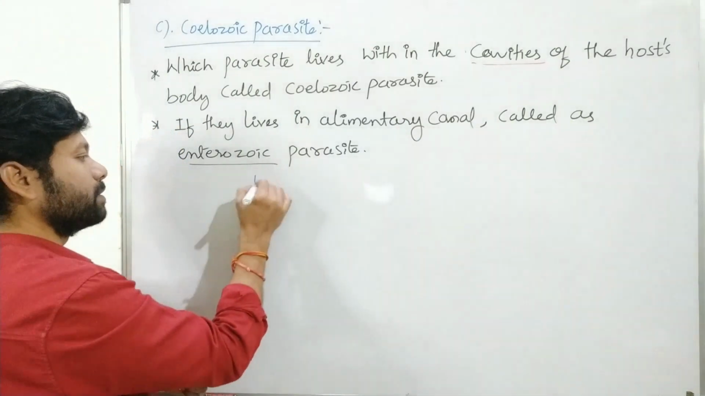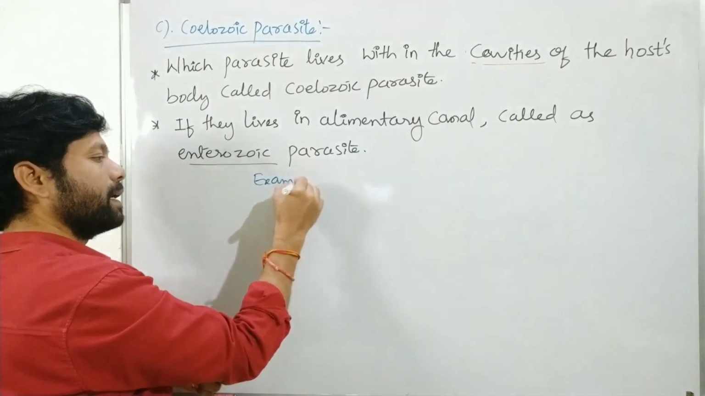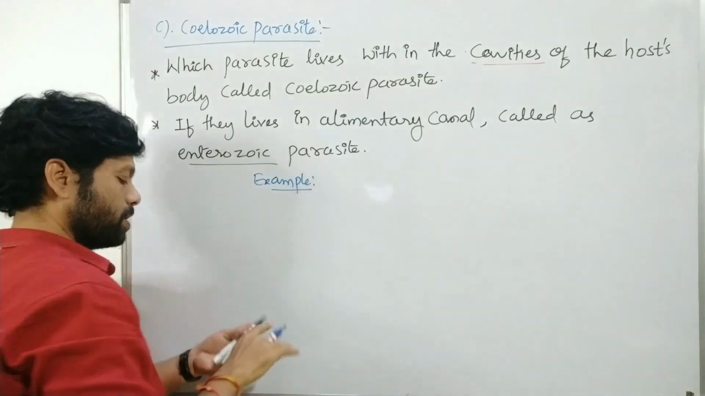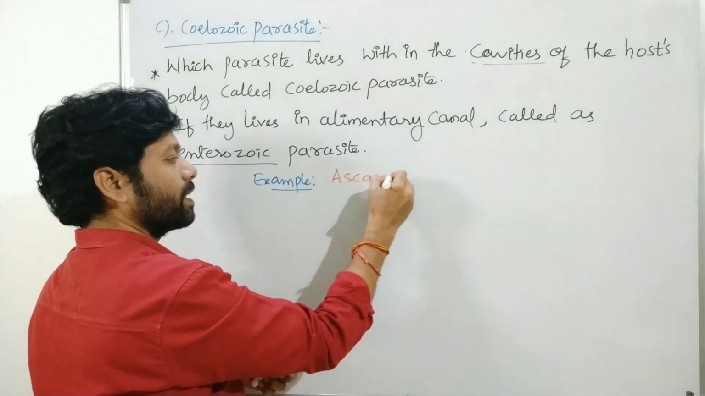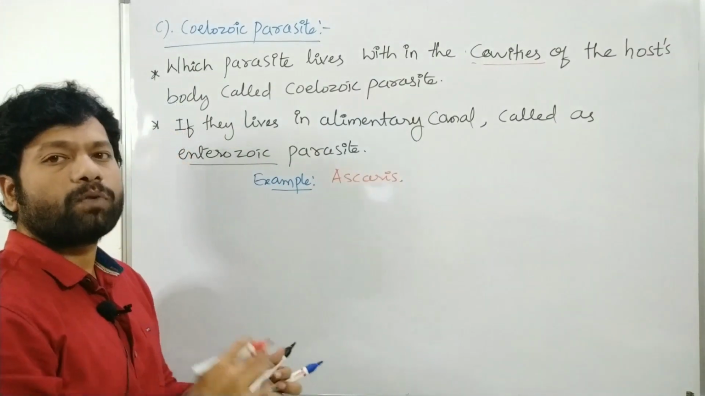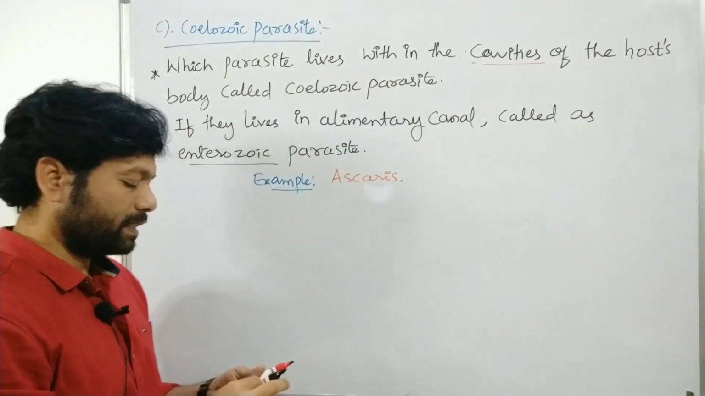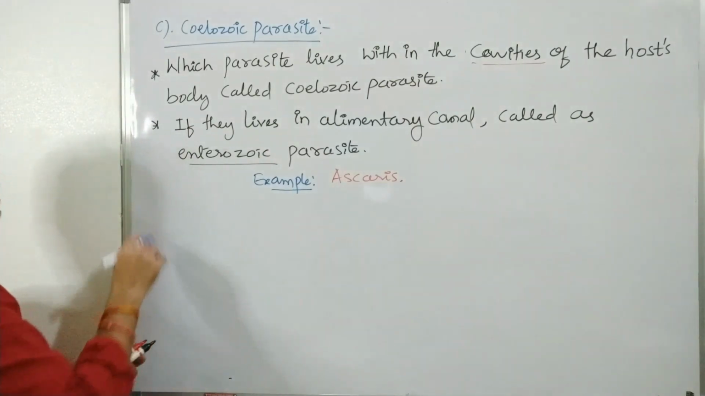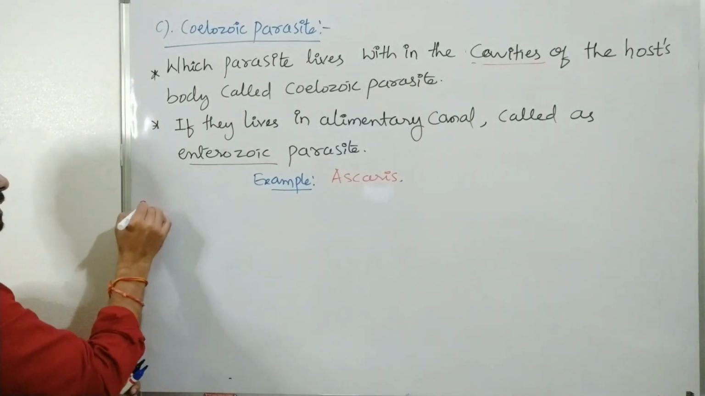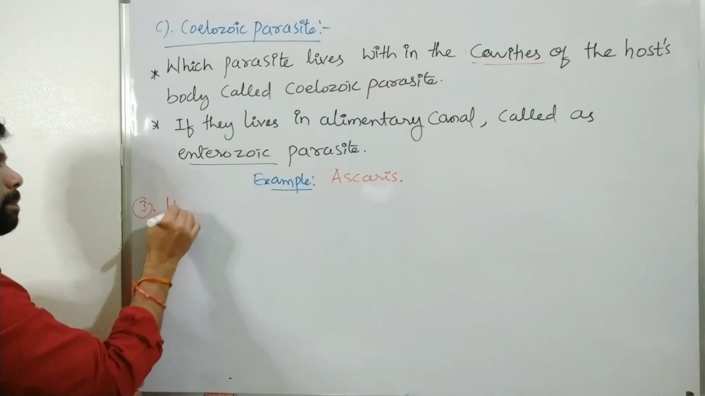So an example is Ascaris lumbricoides. Ascaris is a coelozoic parasite. And next, another type here, continuation of parasite types, the hyperparasite.